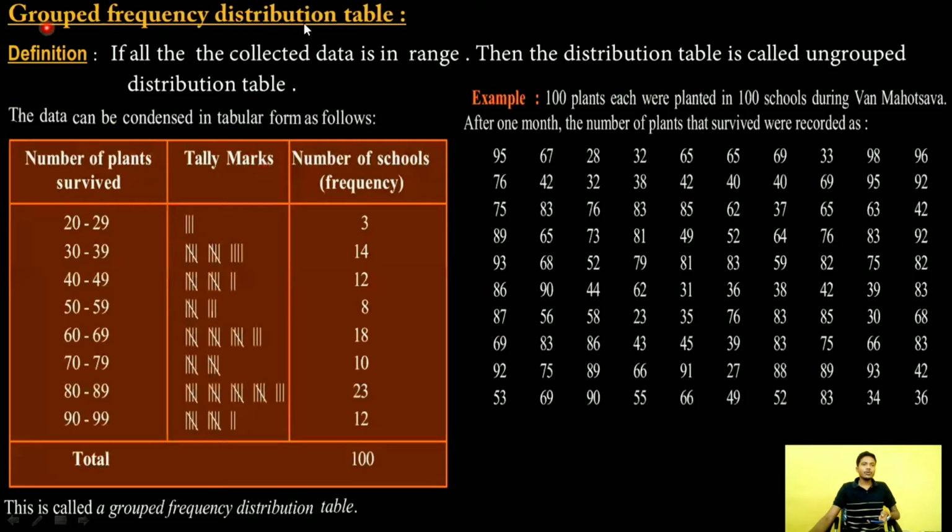Now, grouped frequency distribution table. If all the collected data is in ranges, here the number of plants survived is 20 to 39, 30 to 49, up to 90 to 99. All are in a range. Okay, this whole table is called a grouped frequency distribution table.